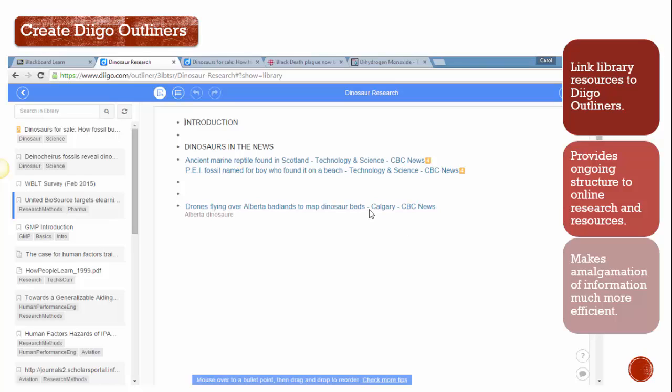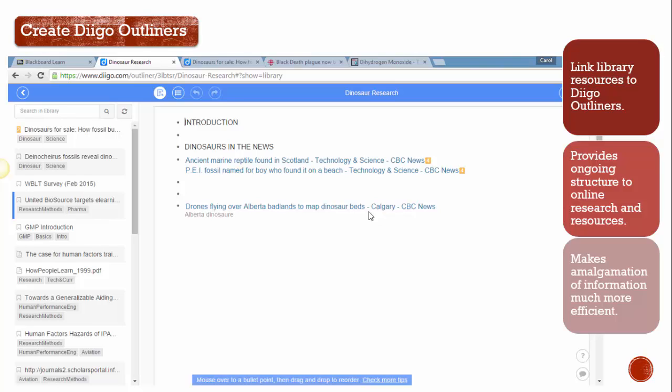And through the outliner tool, you can actually move resources from your library directly into your outliners page. And this way, when you're ready to actually work on an assignment, it's very easy as all your information has already been structured for you, and it's very easy to amalgamate that information.